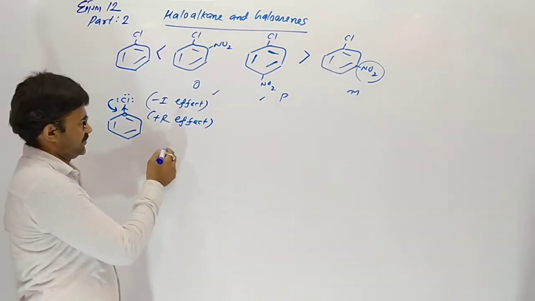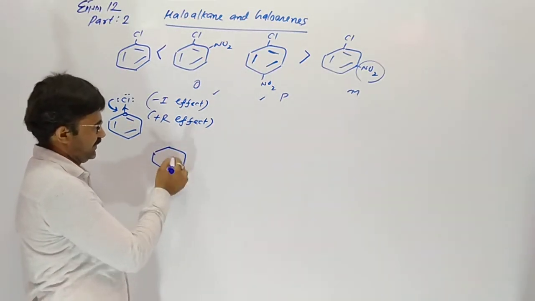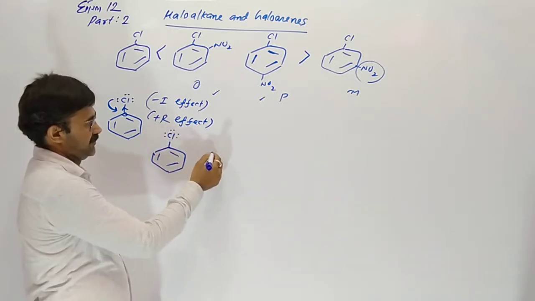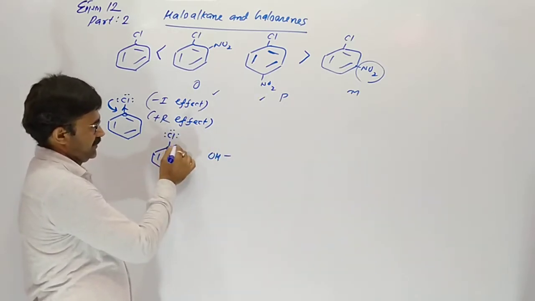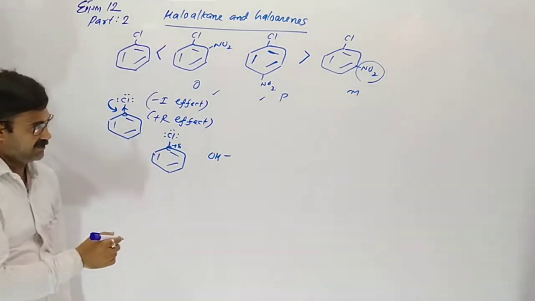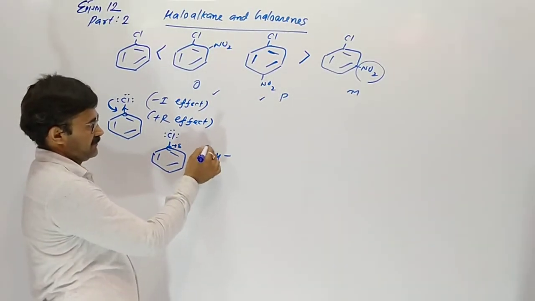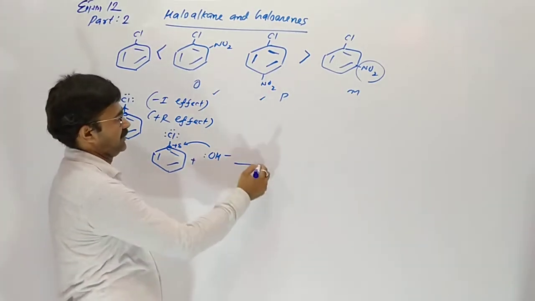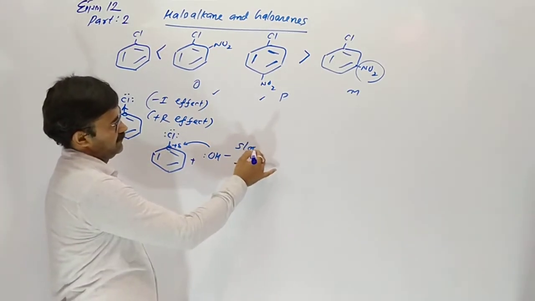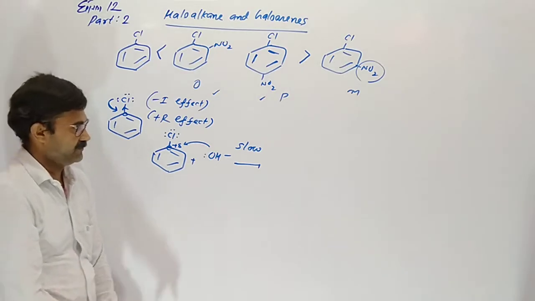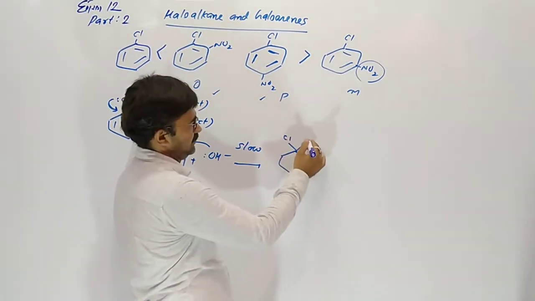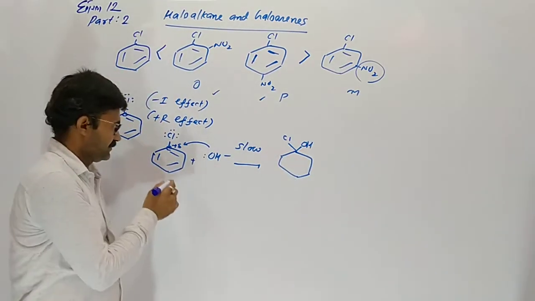So what happens actually in chlorobenzene when a nucleophile comes? Carbon is the nucleus attacked. OH minus, with its negative charge, attacks the carbon. This step is slow. So first of all, in the presence of chlorine, OH enters there.